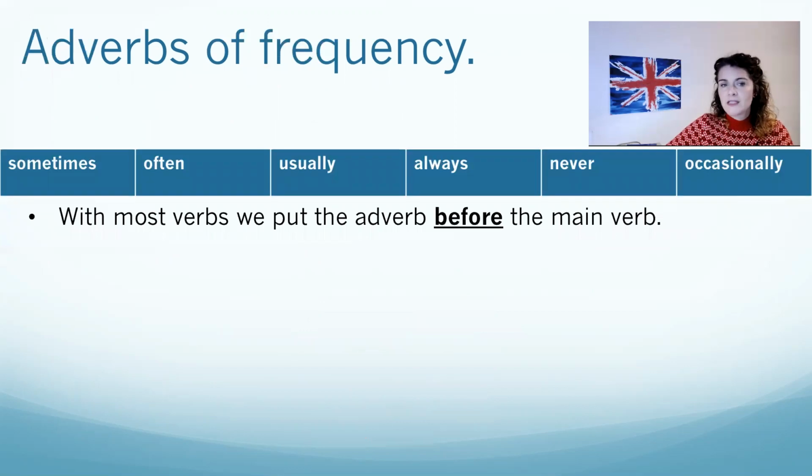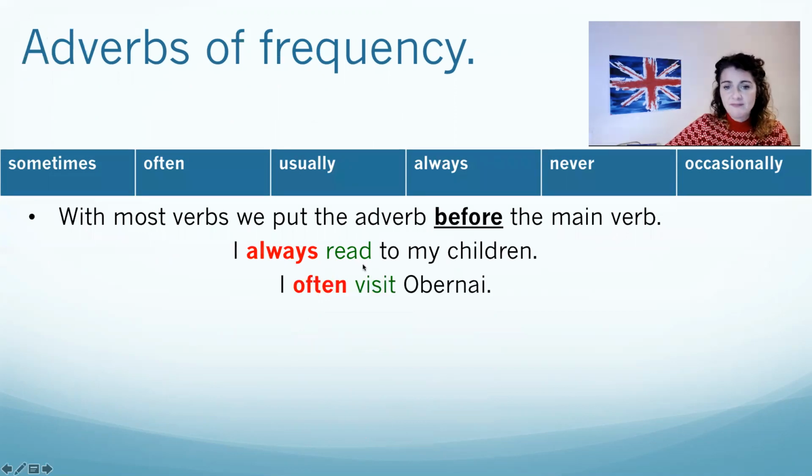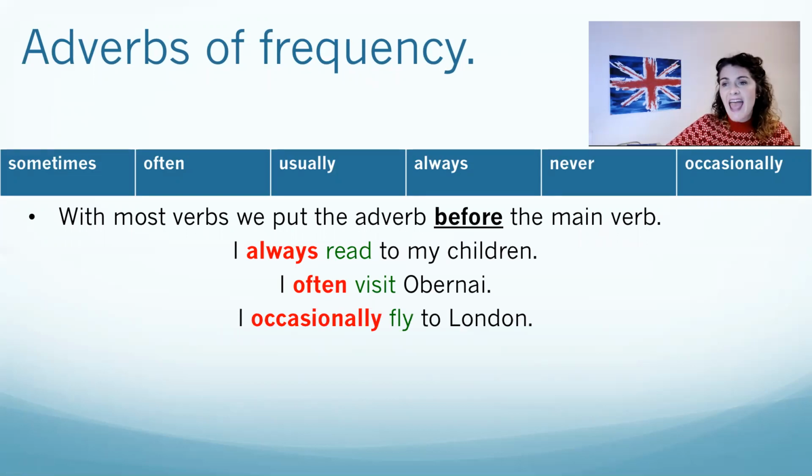So, adverbs of frequency. With most verbs, we put the adverb before the main verb. For example, I always read to my children. Here's the main verb, which is read, and so the adverb goes before the main verb. I often visit Aubenay. Here's the main verb, which is visit, so the adverb goes before the main verb. I occasionally fly to London. Here's the main verb, and we can see the adverb goes before the main verb.